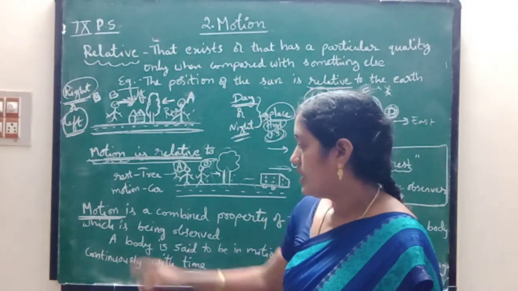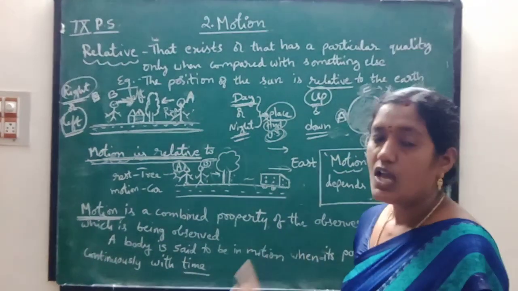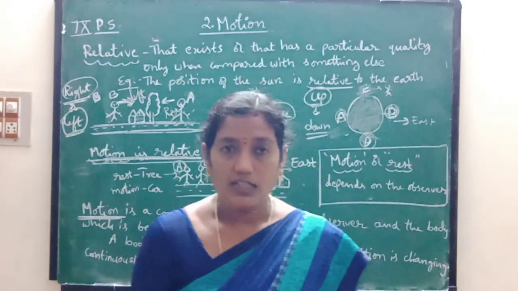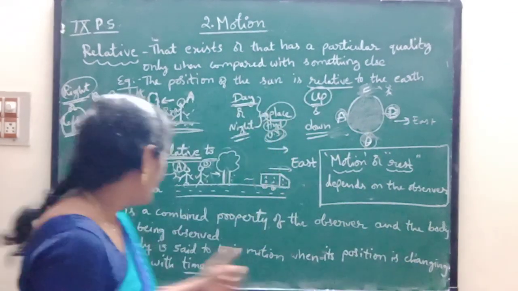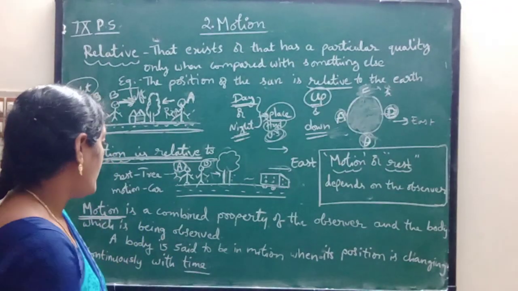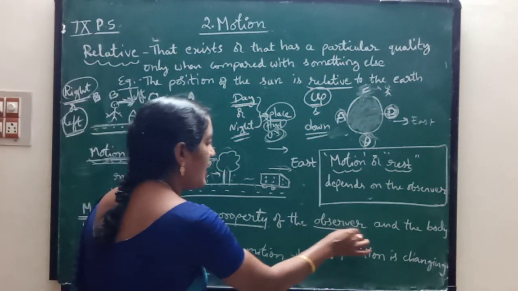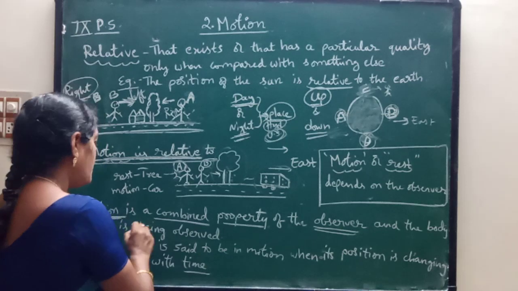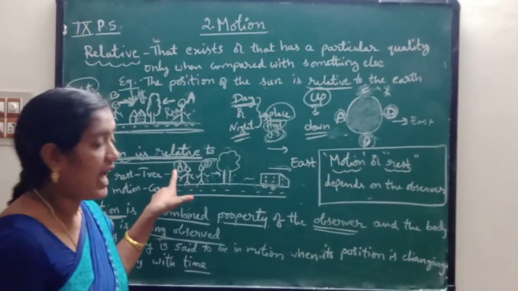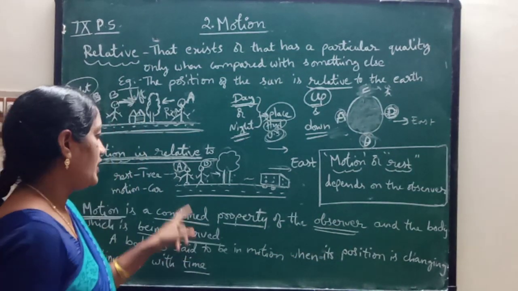So now children, motion is a combined property of the observer and the body which is being observed. One observer should be there, he has to observe. So one observer and the body which is being observed.